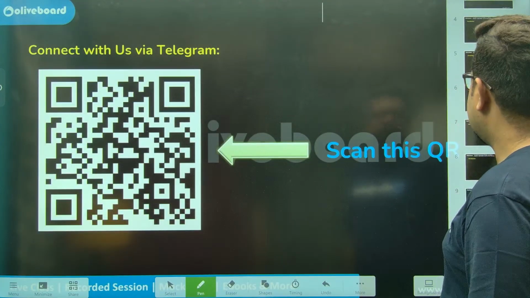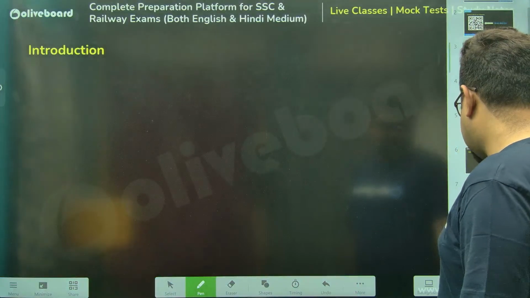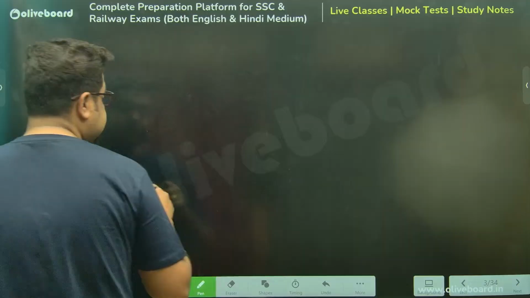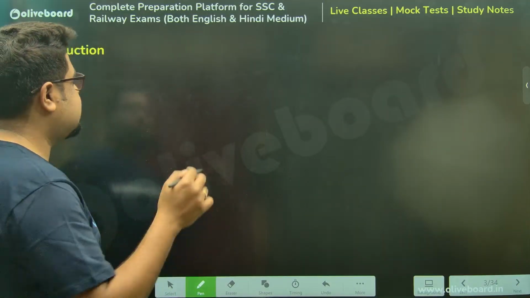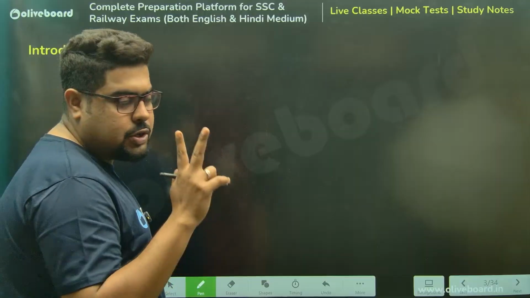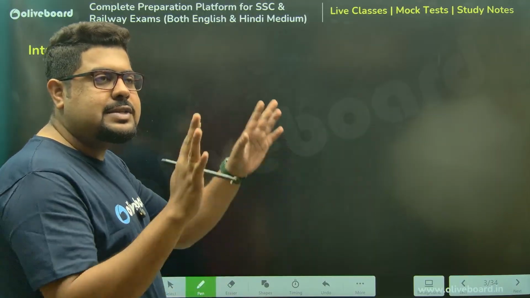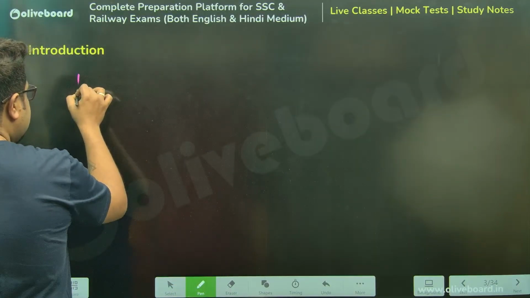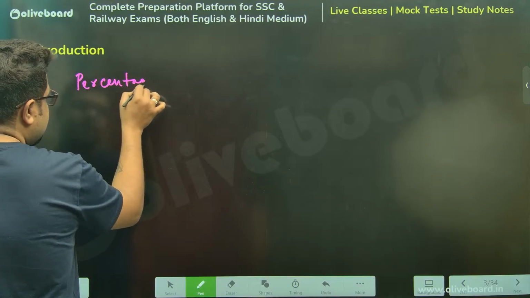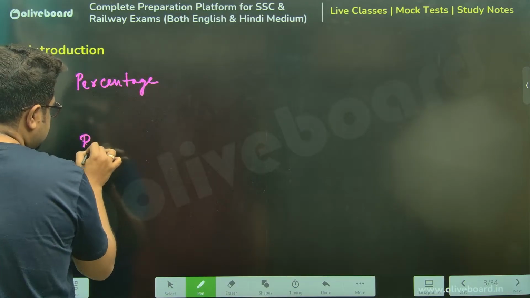Now again, just to give you an idea, for the students who are joining us for the first time, who haven't gone through my foundation batches: in arithmetic, there are two mother chapters, or rather two concepts. One is called percentage, another is called ratio.